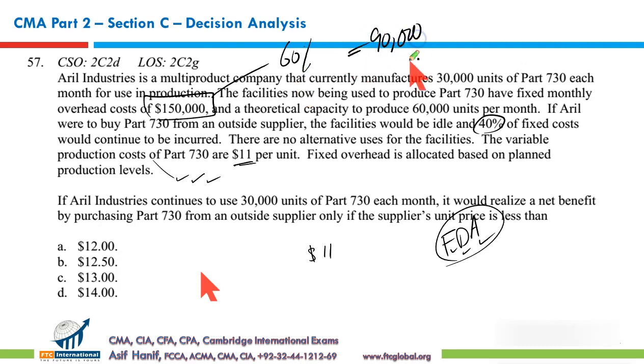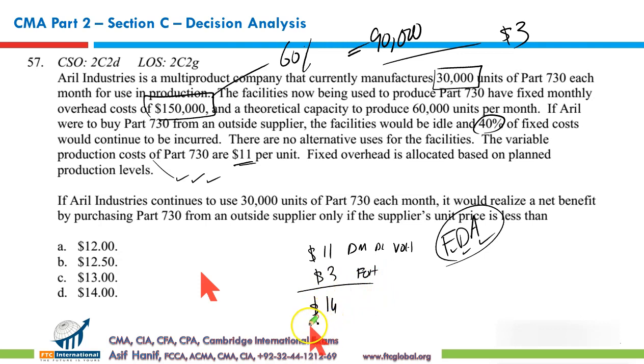This is the cost that is avoidable. On a per unit basis, $90,000 divided by the 30,000 units planned to be produced is $3. This is what you will save. It means your relevant cost of production includes direct material, direct labor, variable overheads, and the avoidable fixed overhead, which gives you a total cost of $14.